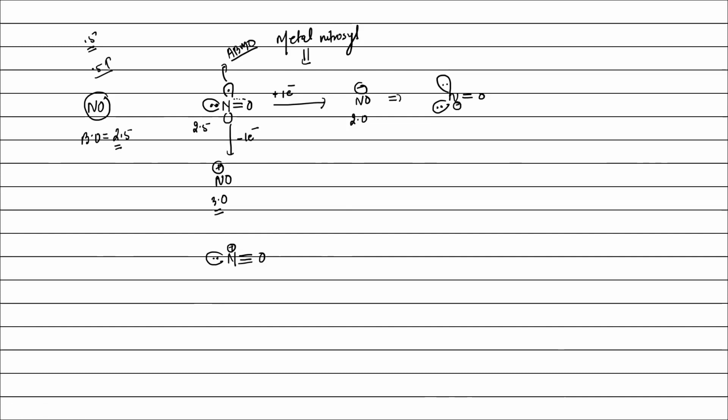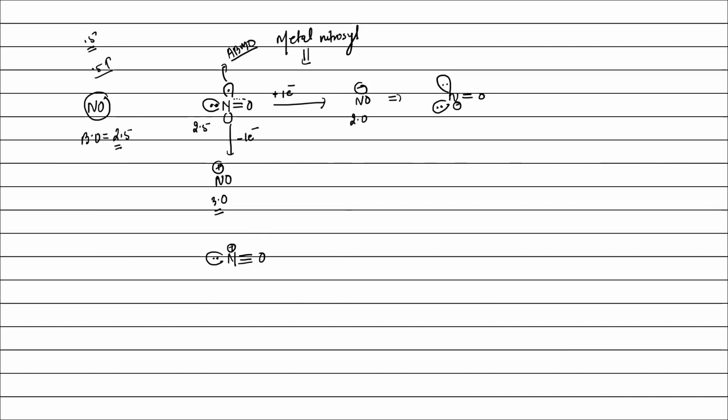So in ionic state, NO can adopt two types of structure. One is NO minus, where the bond order of NO is 2.0. Another is NO plus, where the bond order of NO is 3.0. Right? Is it clear? Yes, sir.